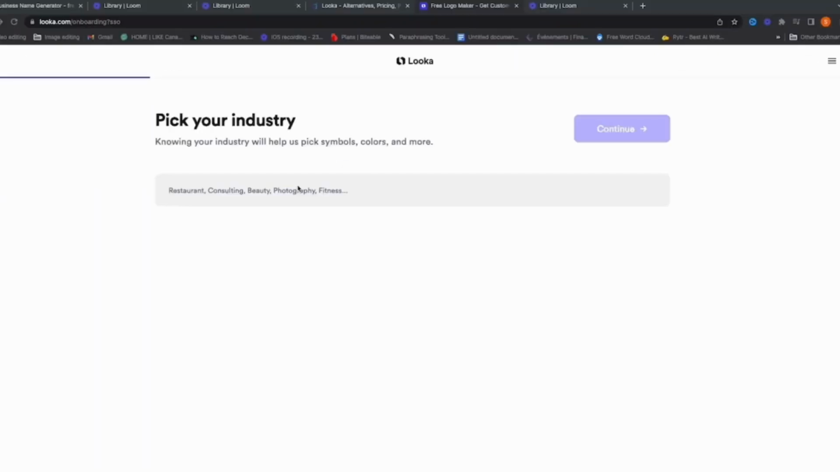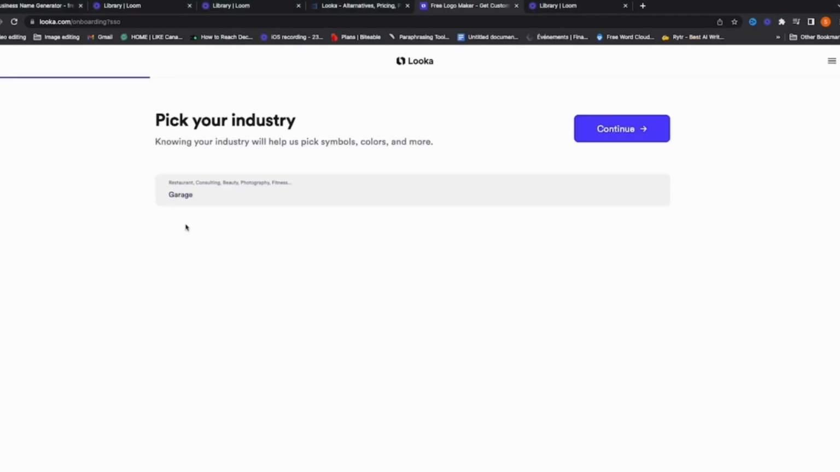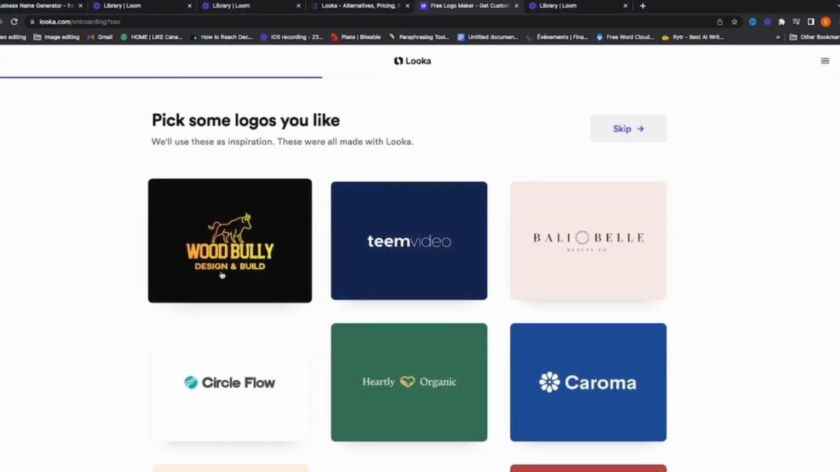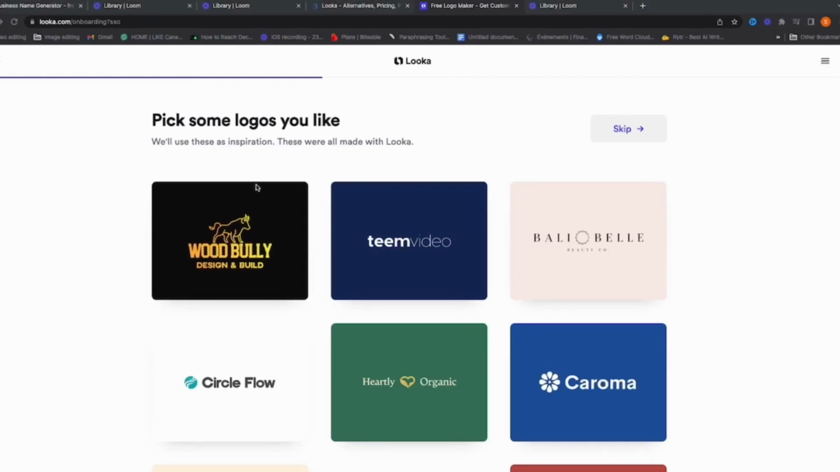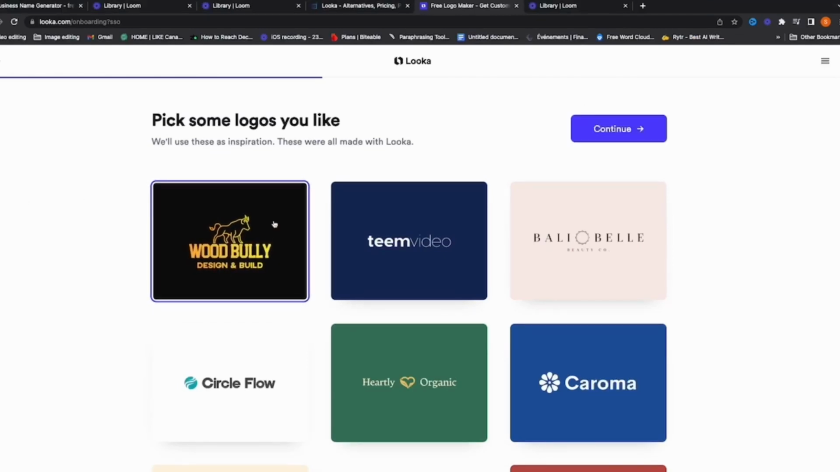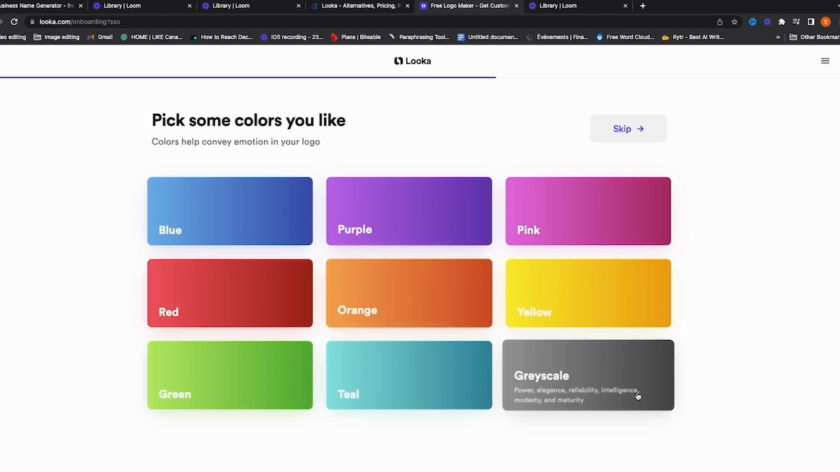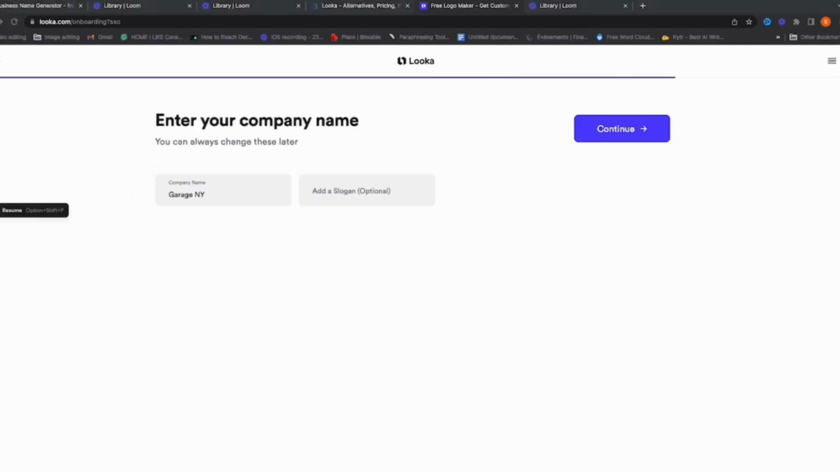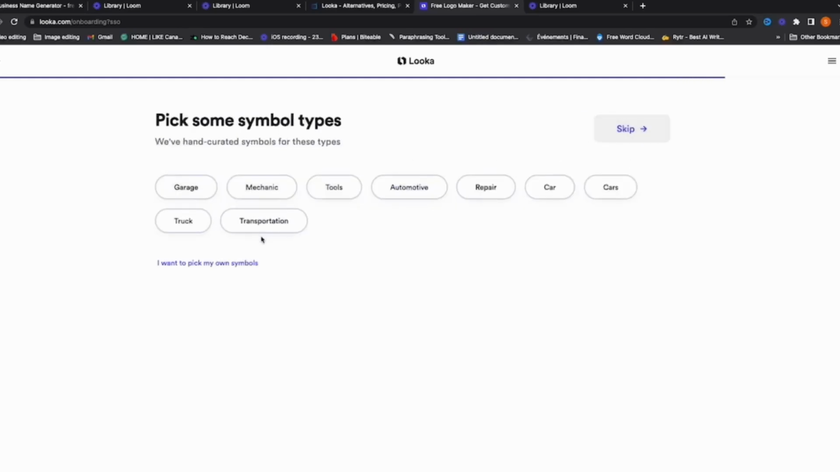And this AI tool is going to ask you to enter your industry. You're going to choose garage, for example. We're going to click on this one. We're going to continue and it's going to give you different templates. We're going to choose this style here. We're going to click on continue. And of course, we're going to choose the Great Senses Garage. Continue. And you're going to enter your company name. So we're going to type here, for example, Garage NI, which is going to mean Garage New York City. And we're going to go on continue.